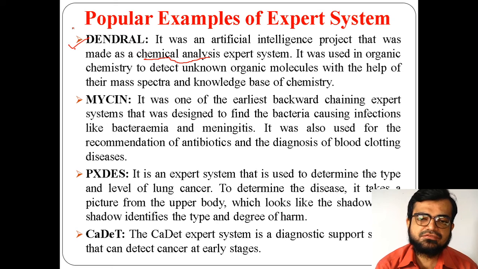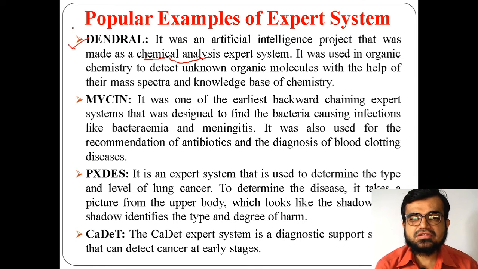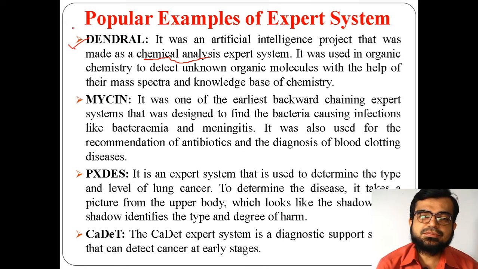For example, if an unknown molecule is there and we don't know what type of chemical it is, then information about what type of molecule it is will be provided by the expert system.